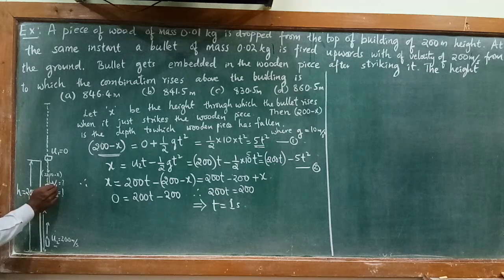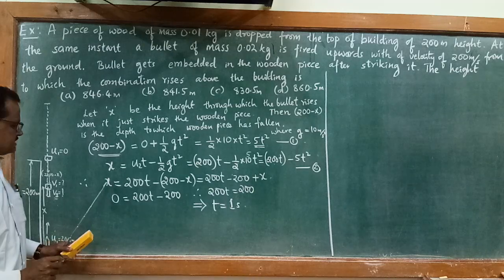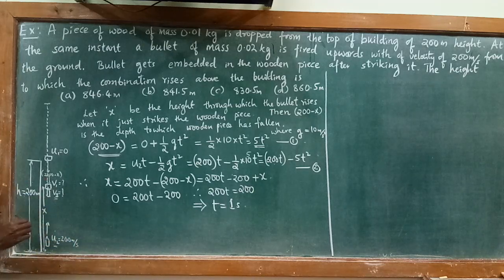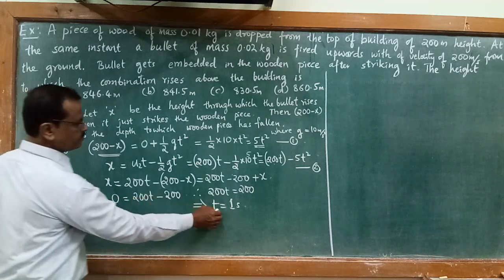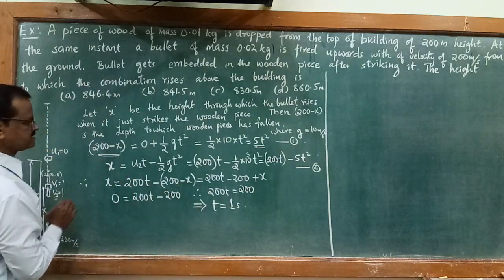Let me take the velocity of the wooden piece as v1 and velocity of the bullet as v2. So before that, what is this height x? We can substitute t equal to 1 and find out the height x.